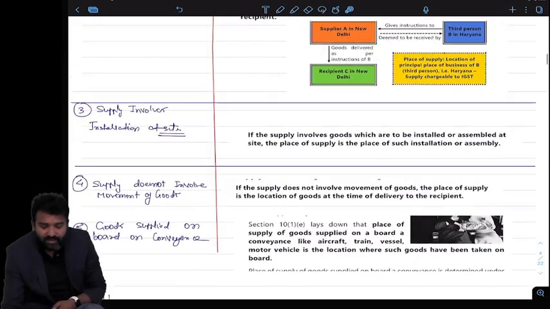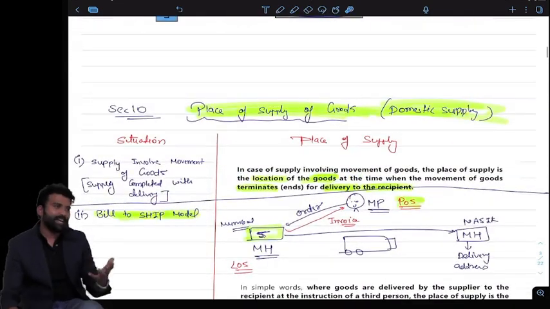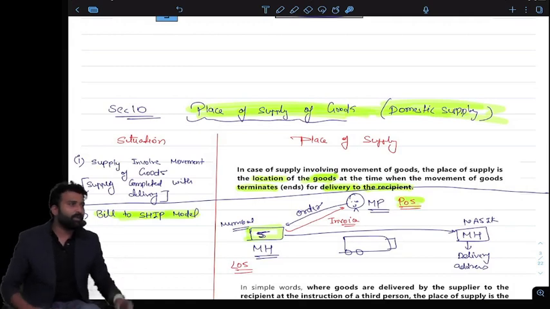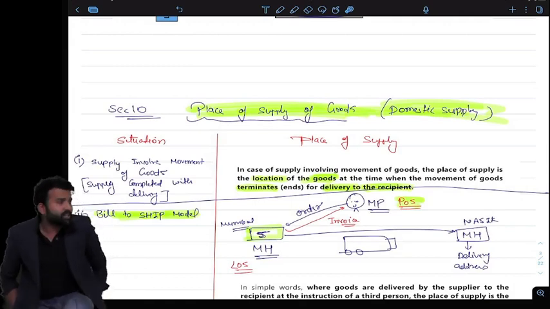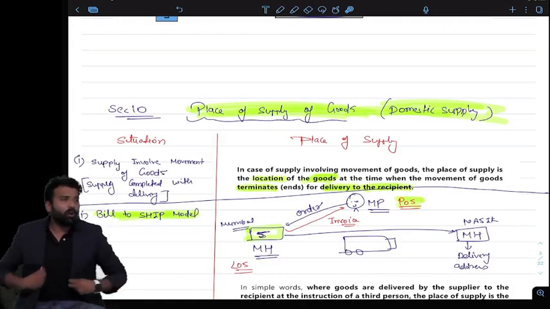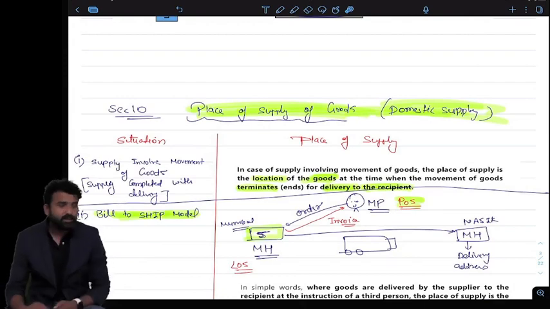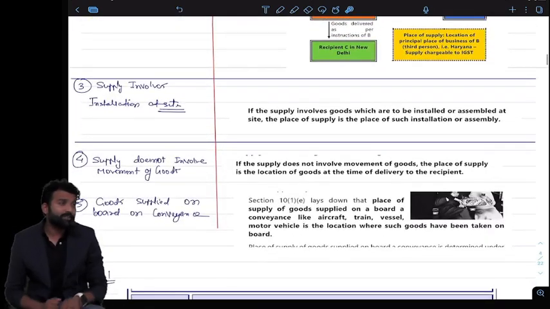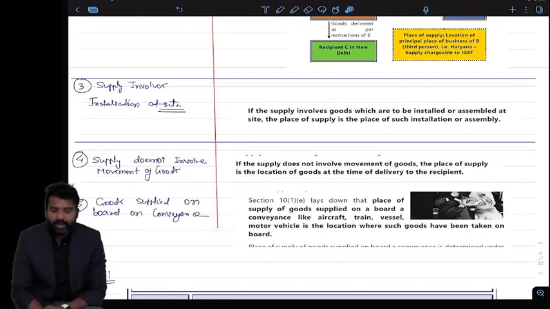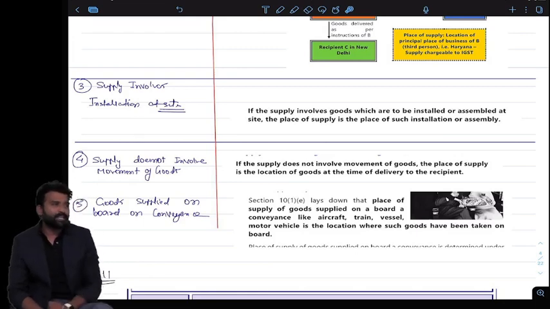So in section number 10, we have 5 different scenarios. If it involves movement, then we have to look at the delivery location. In case of bill to ship model, always look at the location of the third person. If the goods involve installation, then the installation location. If supply does not involve movement of goods, then of course where I am delivering, basically my local supply. And finally, when the goods are supplied on board a conveyance, then where the goods are exactly loaded on the conveyance, that will be the place of supply.